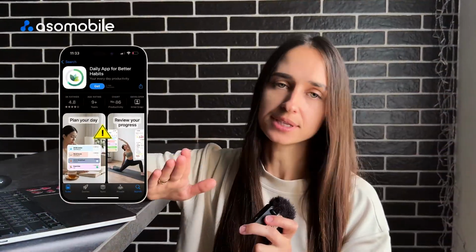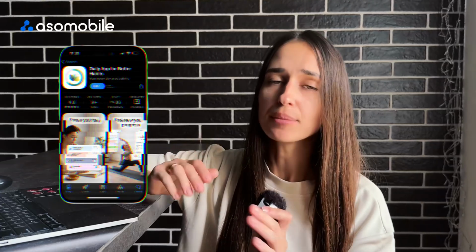You spend months building your app, then you launch and nothing happens. Downloads stay flat, the app just sits there. Sounds familiar? The reason is almost always the same. The App Store algorithm doesn't know who to show your app to. And that comes down to one thing: your keywords.